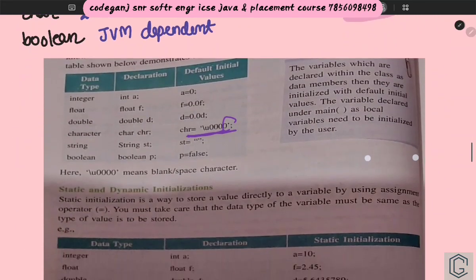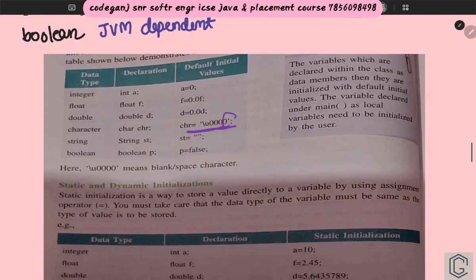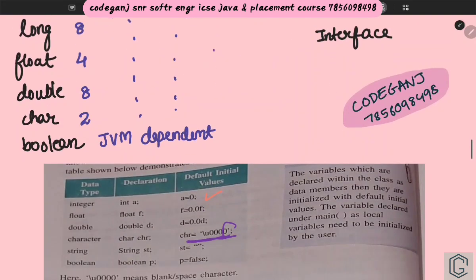Cool. Now we will come to a very important concept, the default values. The default values are very important that you have to understand. If you have declared int a, internally one memory will be created with the name a and a space of 4 bytes, because integer takes 4 bytes. Suppose you have not assigned anything, you have not written what it is equal to. So what will Java do? It will give it a default value. The default value of integer is 0.